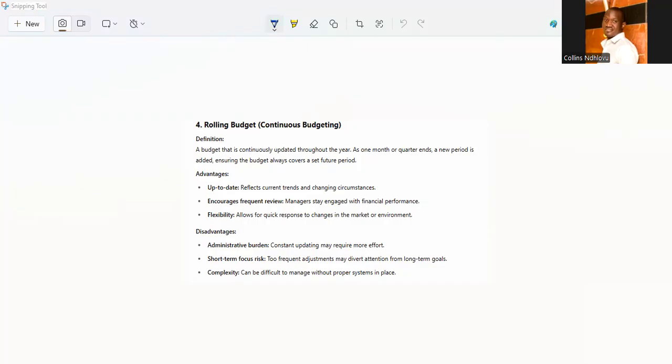So what are some of the sources of finance for an entrepreneur? An entrepreneur has a number of sources of finance. So like a sole trader.